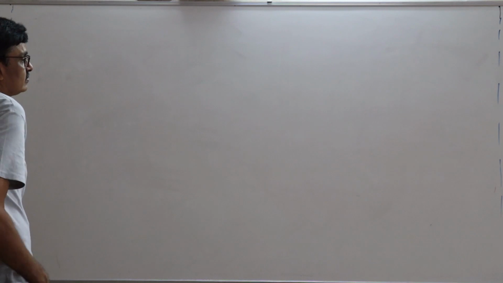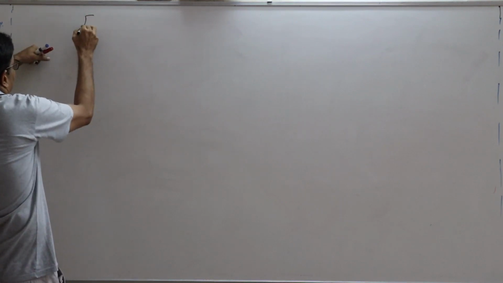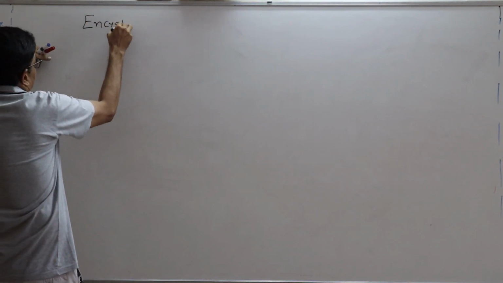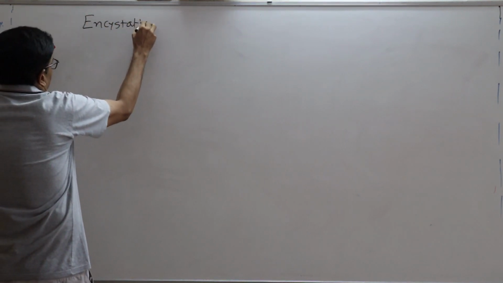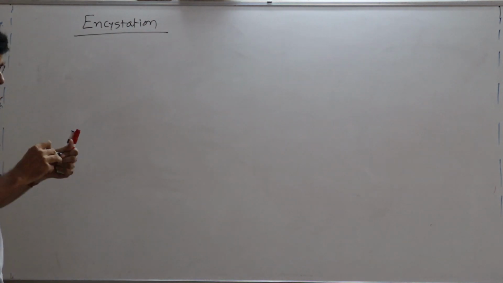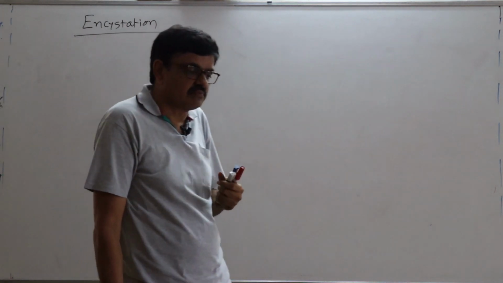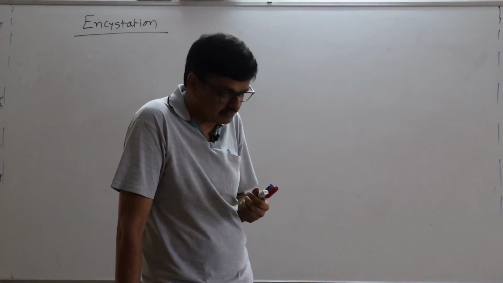Then after, cyst formation or incystation. Now it happens in amoeba, paramecium, and sometimes even in plasmodium.